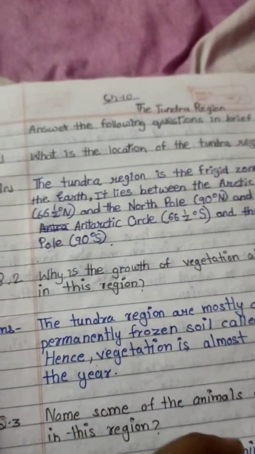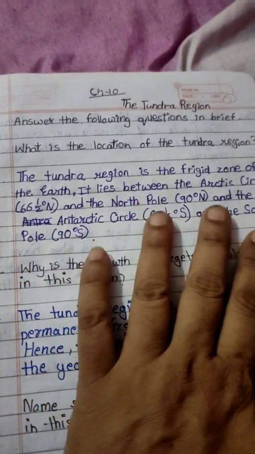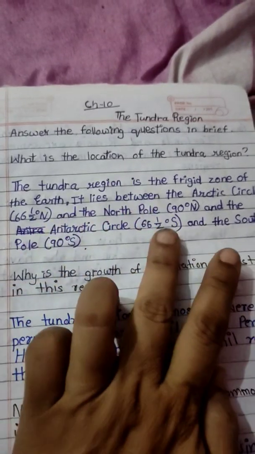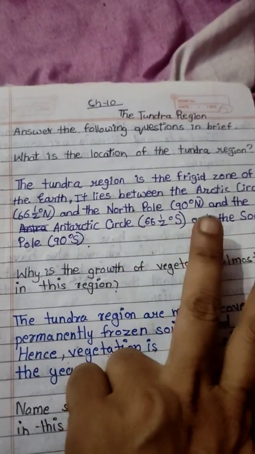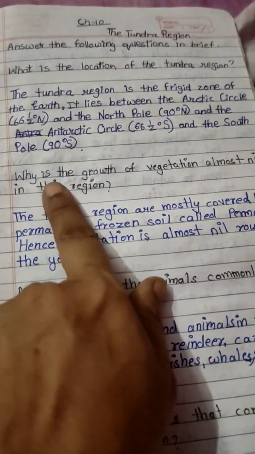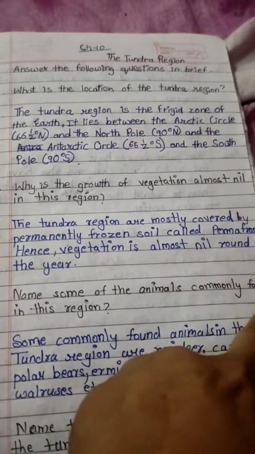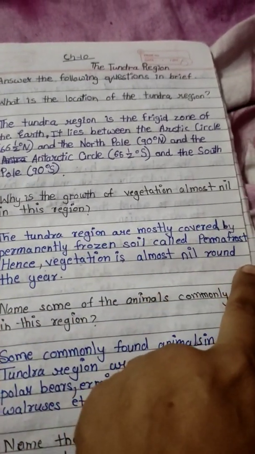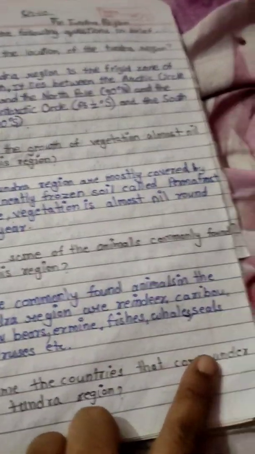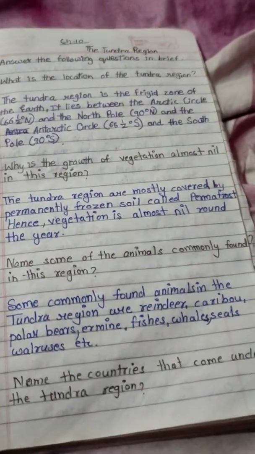Then we come to chapter 10. What is the location of the tundra region? The tundra region is the frigid zone of the earth. It lies between the Arctic Circle 66.5 degree north and the North Pole 90 degree north, and the Antarctic Circle 66.5 degree south and the South Pole 90 degree. Then why is the growth of vegetation almost nil in this region? The tundra region is mostly covered with permanently frozen soil called permafrost, hence vegetation is almost nil. And name some of the animals: reindeer, caribou, polar bear, ermine, fishes, whales, seals, walruses, etc.